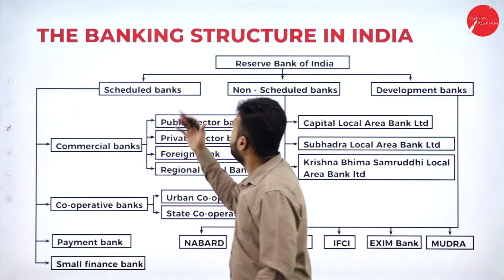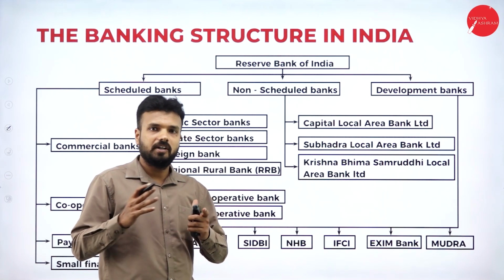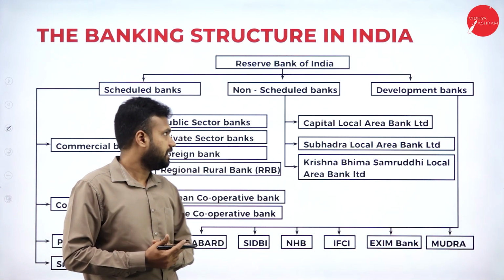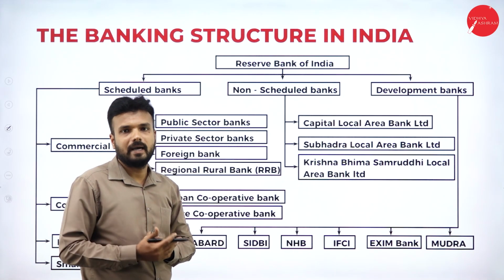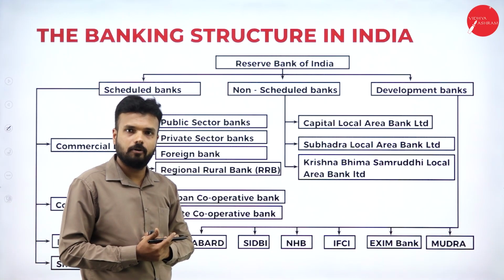Moving forward, the banking structure in India, or the distribution of the banking structure in India. Firstly, the Reserve Bank of India is known as the Bankers Bank and also the Central Bank of India.